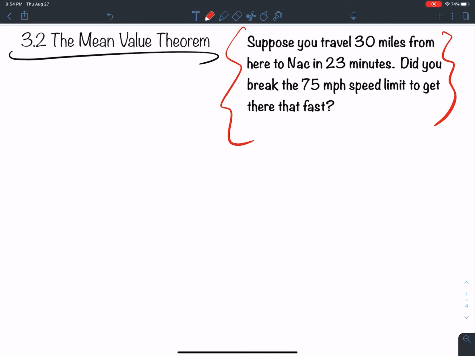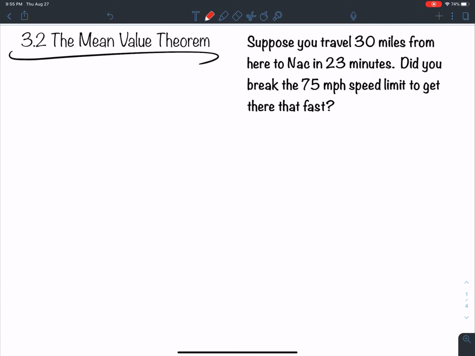So suppose you travel 30 miles from here to NAC in 23 minutes. Okay, so you're traveling 30 miles from Lufkin to Nacogdoches, and it takes you 23 minutes. The question becomes, did you break the 75 mile per hour speed limit? Okay, did you go faster than that? All right, that's the question.